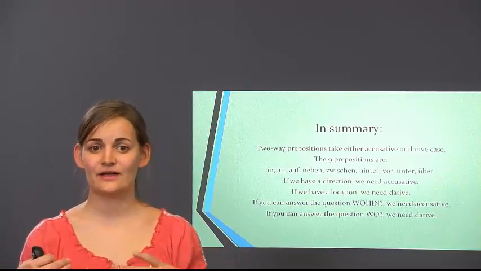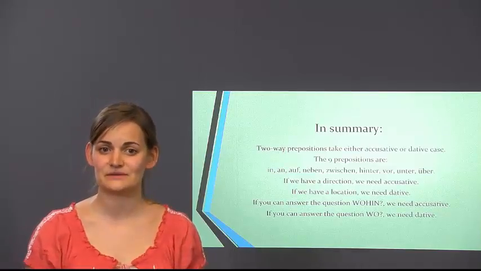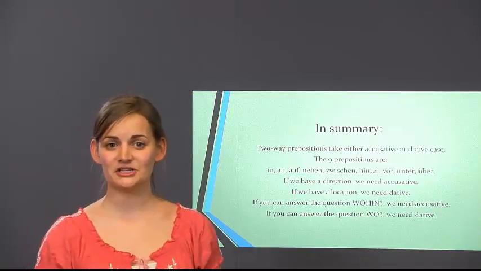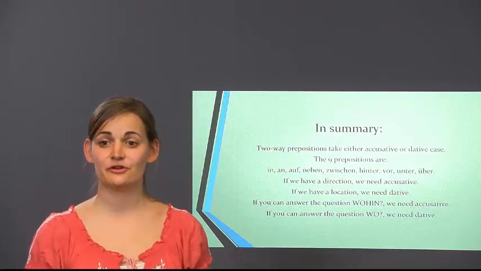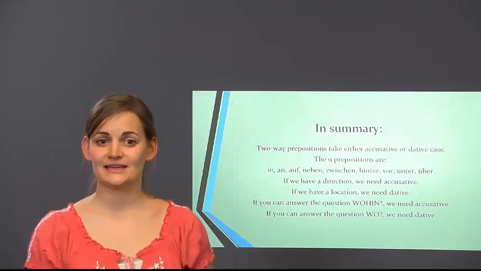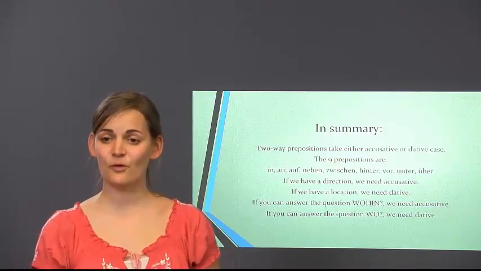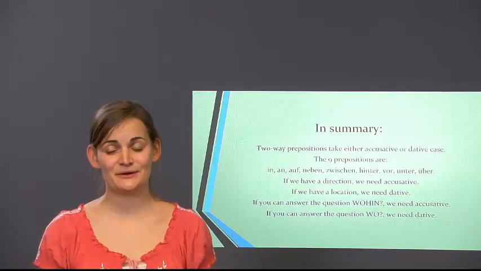If we have a movement or a direction, we need the accusative case following the preposition. If we have a location, we need the dative case. Or, if you can answer the question, wohin, where to, we need accusative case. If we can answer the question, wo, where, we need dative case. And that's the magic about two-way prepositions.